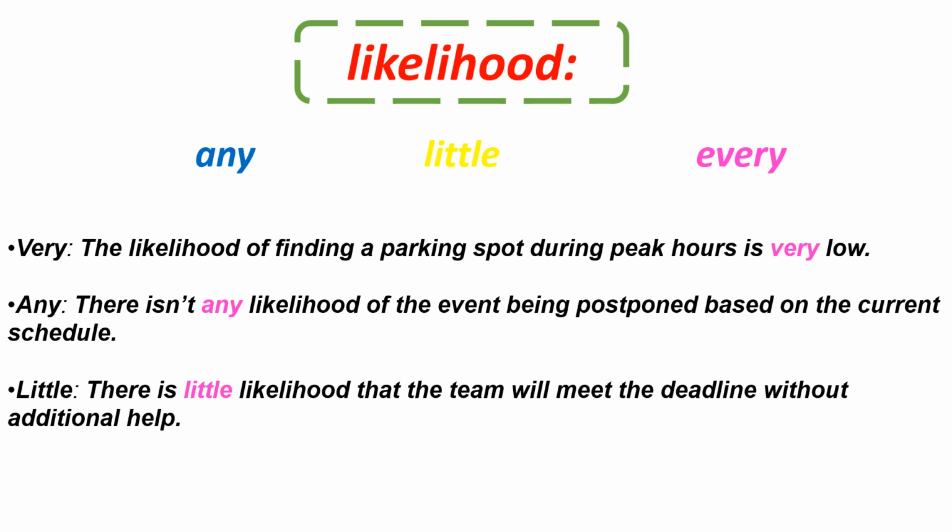For any, there isn't any likelihood of the event being postponed based on the current schedule. For little, there is little likelihood that the team will meet the deadline without additional help. So I'm not sure, and also it's not probable at all. So here there are two things used interchangeably, okay? So I don't mind when we use each of them, but it's rarely used. So just focus on liken, I like, don't like, I like, liked, etc.